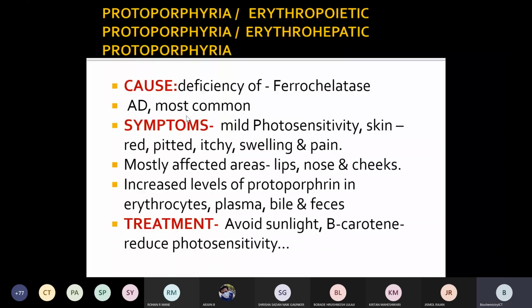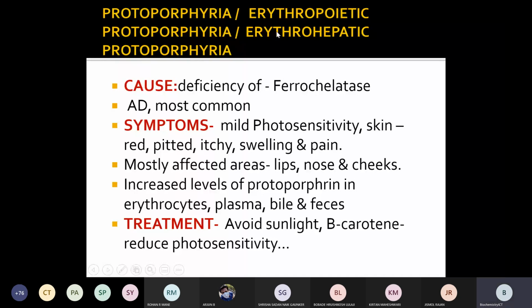If that enzyme is deficient, it is mainly responsible for reddish colored skin or a pitted appearance on the skin. There will be itching, swelling, and pitted patches, and the skin will be painful. Along with that, very mild photosensitivity can also be seen in protoporphyria.